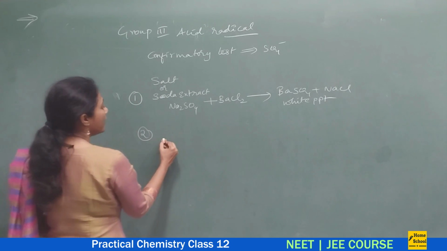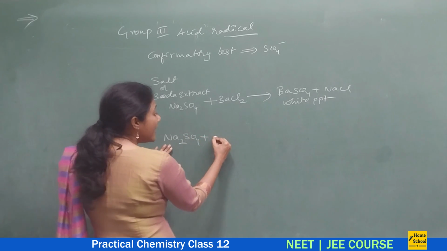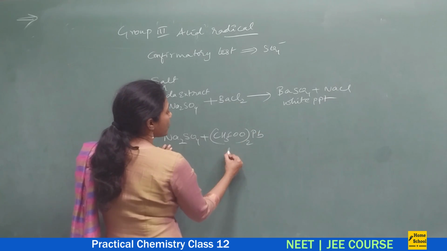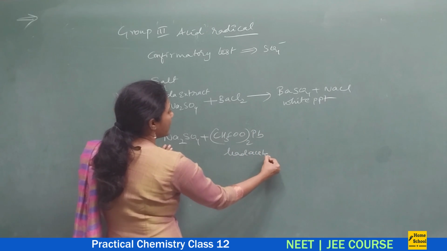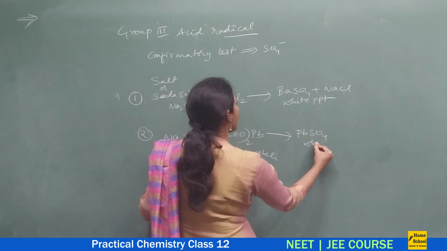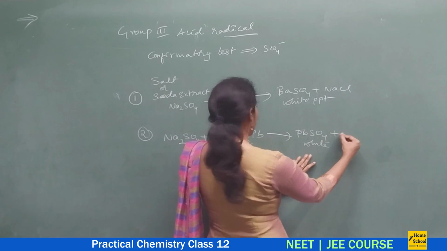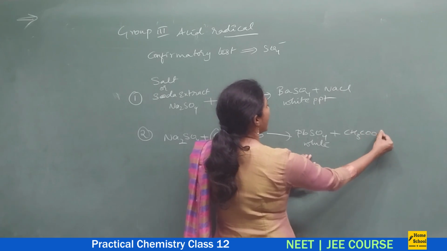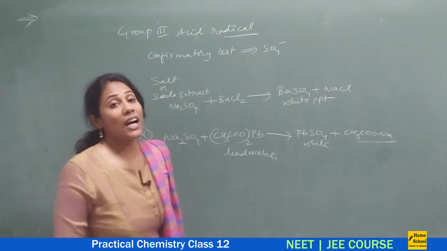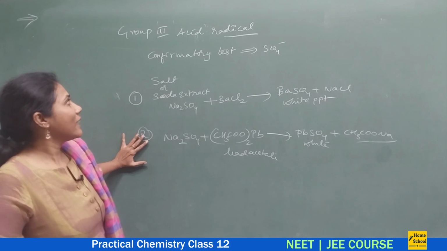Another confirmatory test you can do: when you take a soda extract containing sodium sulfate, you can also add lead acetate. So this is our lead acetate reaction. What do you get? You will get lead sulfate, which is also white in color. And what is the byproduct? Sodium acetate, CH3COONa. Forget about the byproduct, concentrate on the main products. Both are white colored PPTs you will get. So that is all about the confirmatory reactions of sulfate.